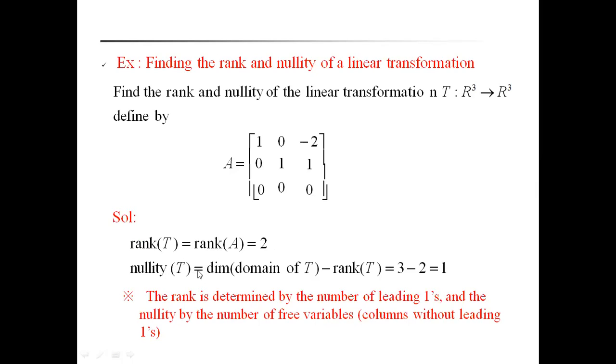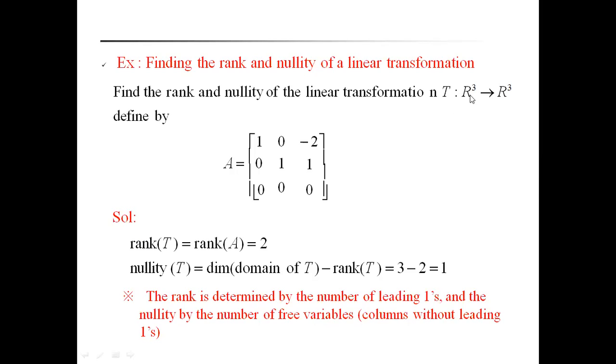Therefore, nullity of T, what is the main theorem already discussed in the previous slide? Rank of T plus nullity of T is equal to n. n is the dimension of the domain space V. That's why the nullity of T is equal to the dimension of the domain of T minus the rank of T. The dimension of the domain of T is here 3.